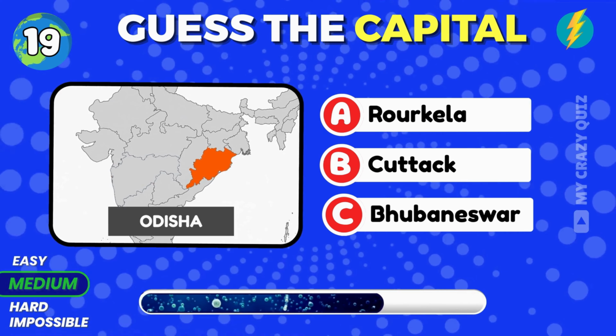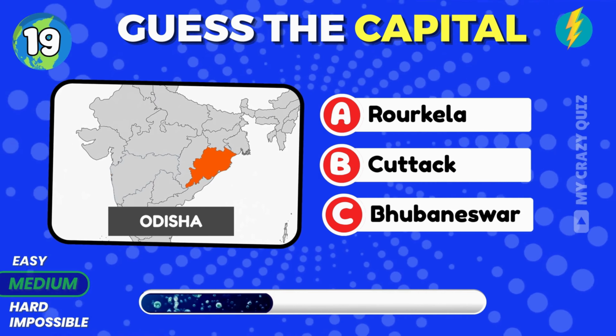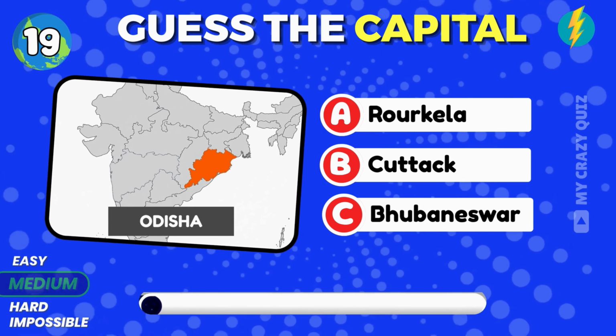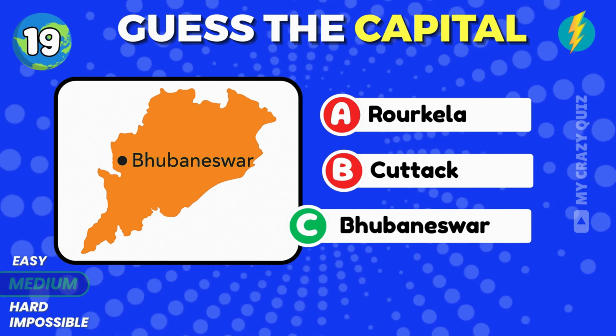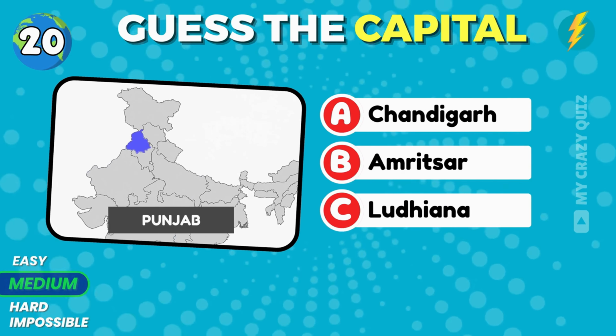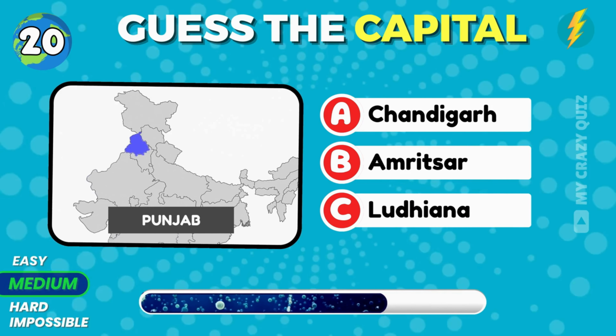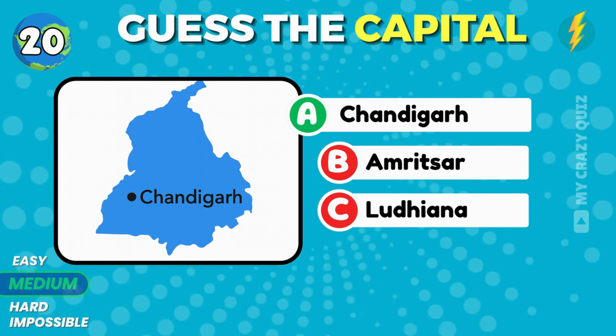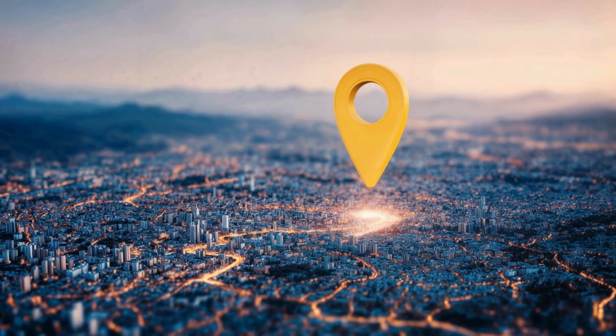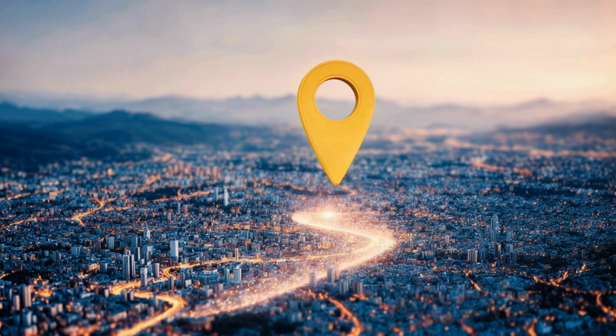Time is very less. Answer quickly. Bhubaneswar. Can you answer this one? Name the capital of Punjab state. Chandigarh. It is a common capital of Haryana and Punjab state.